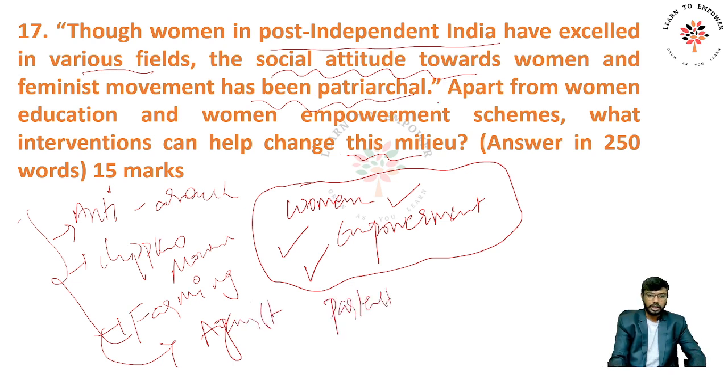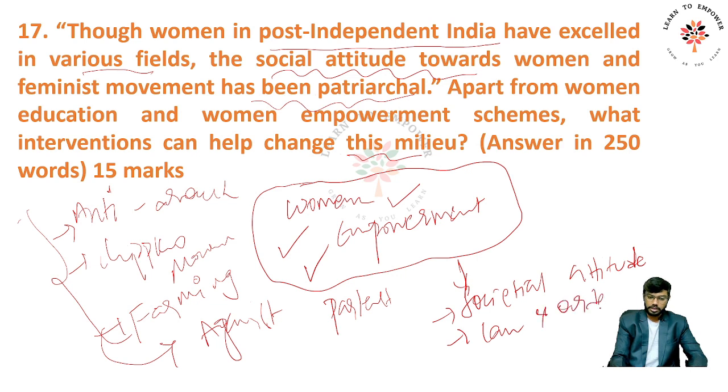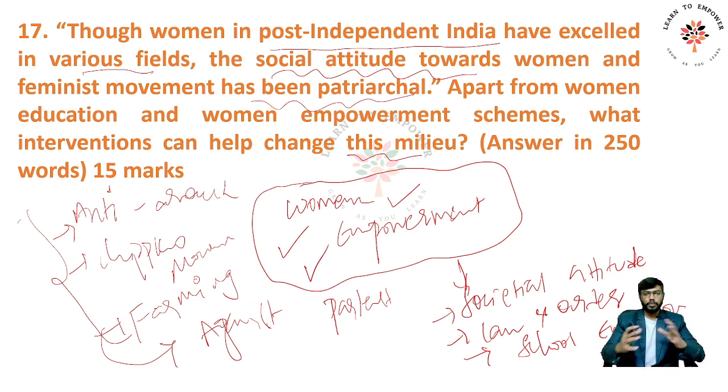Now, you should understand, apart from the women education and women empowerment schemes, what intervention can change this milieu? It's the societal attitude that needs to be changed. Now it is changing, right? The law and order should be implemented with proper sense. Law and order. Next, it is also something very important that school education needs an intervention. So these are some of the examples that can be cited for a broader answer. And this is a really tough question to understand, but it seems easy when you go into details.